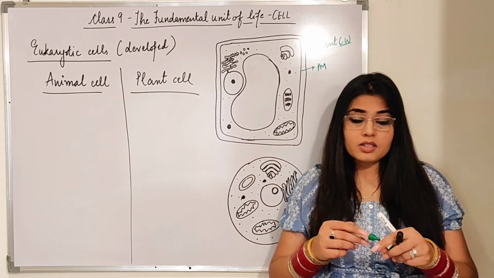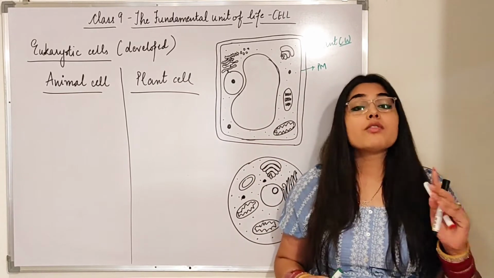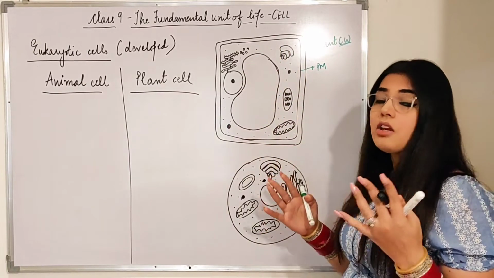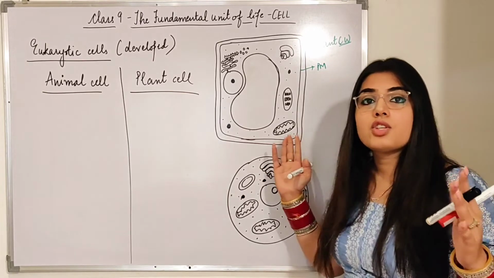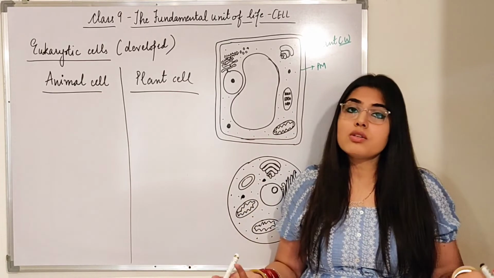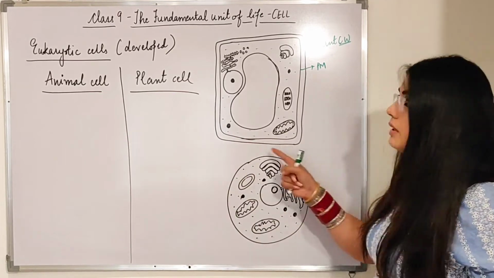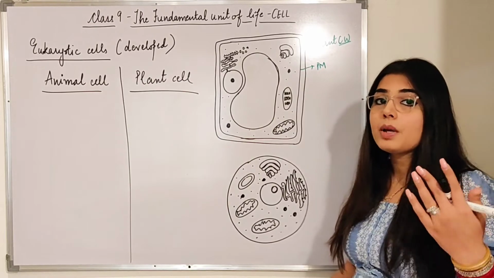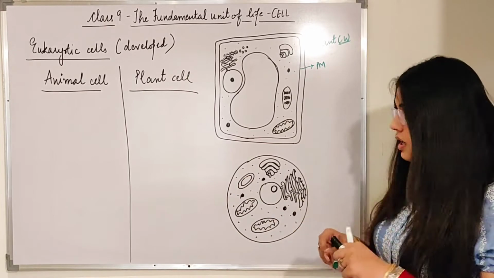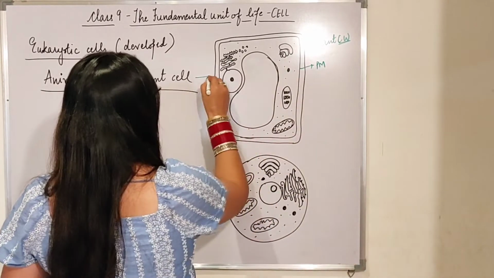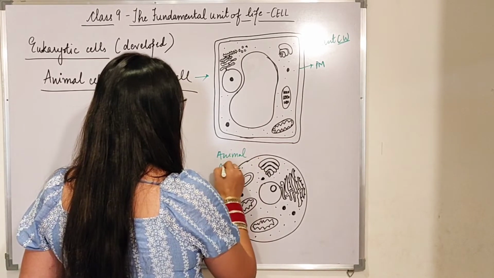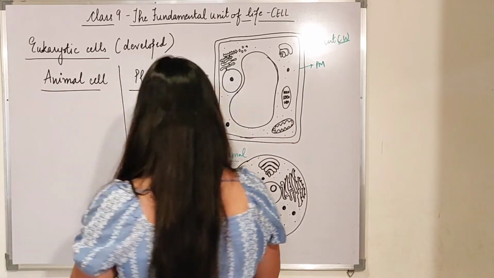How will you remember which one was the plant cell and which one was the animal cell? You'll be confused if you don't know how to remember this. Always remember that this square or rectangular shape which I have drawn on the board represents a static and stable structure, that of the plant cell. And what about the circular one? The circular one represents the animal cell because it seems like a balloon, which has the ability to float and move. So this is the plant cell and this is the animal cell.